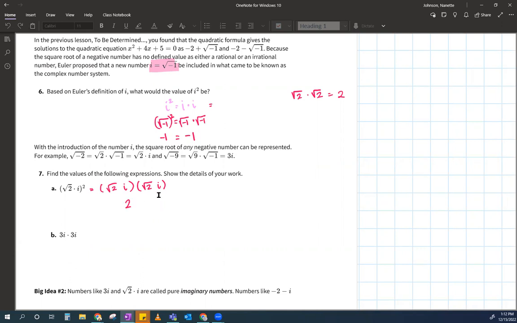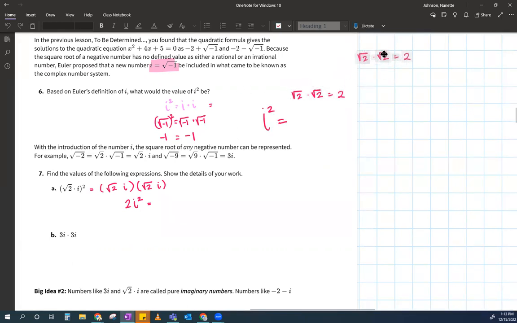And what's i times i? Well, that's i squared, Miss Johnson. Good. And over here, we defined i squared as what? What's i squared equal to? I need to write this big so that you guys all see it. What's i squared equal to? -1. So put this in like a little bubble in your head. Every time you see i squared, it's -1, right? So this is just 2 times -1, which is just -2. Got it? Very good.